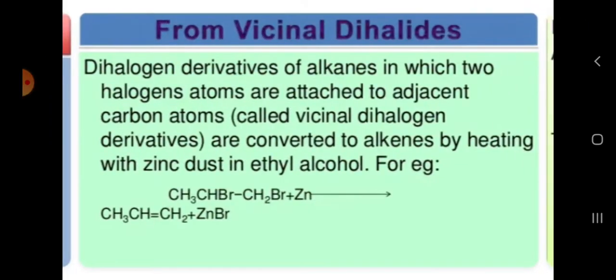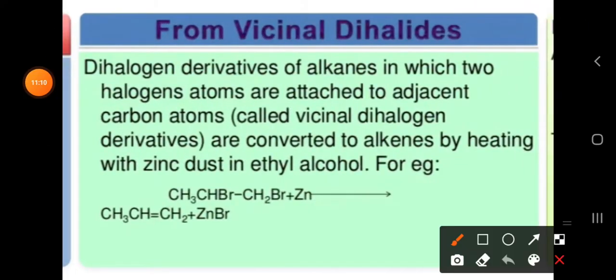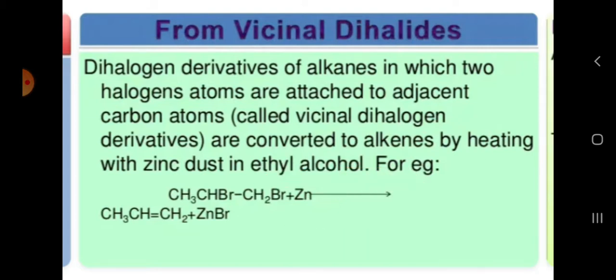Coming to the next preparation, the next preparation here is vicinal dihalides. Okay, vicinal dihalides, what is the vicinal? The groups are present on the adjacent side. If any group is present on the adjacent side, that one we call vicinal. Generally here we are having CH double bond CH2. So this is the vicinal.